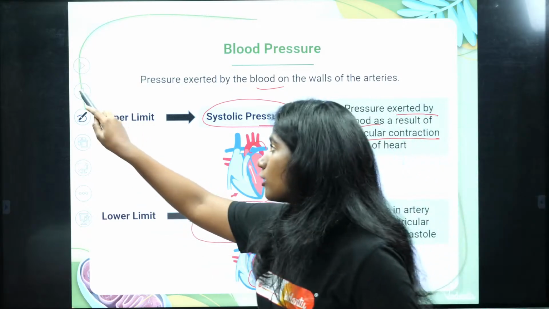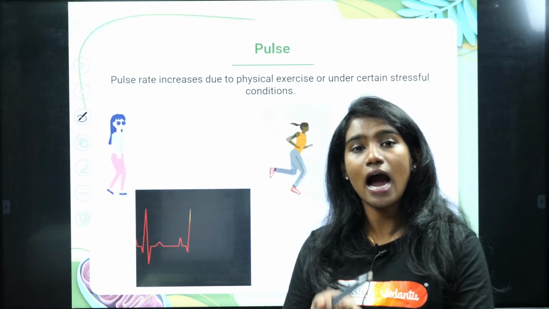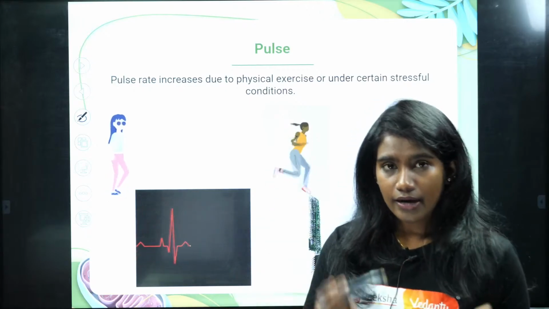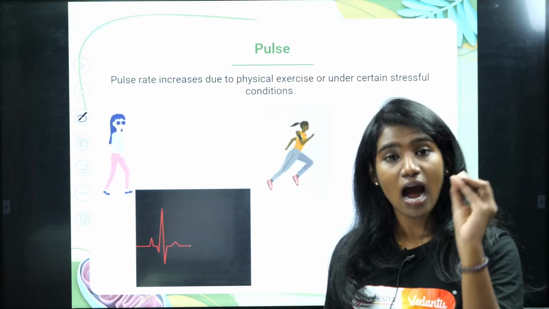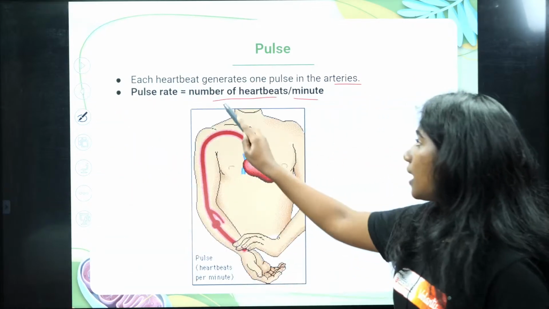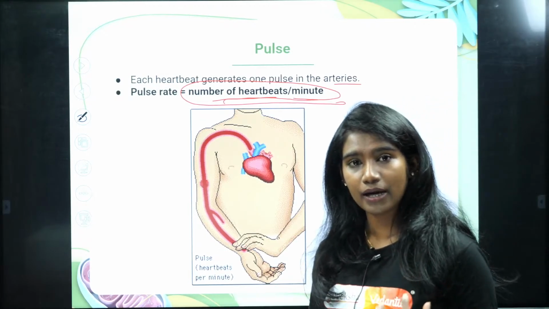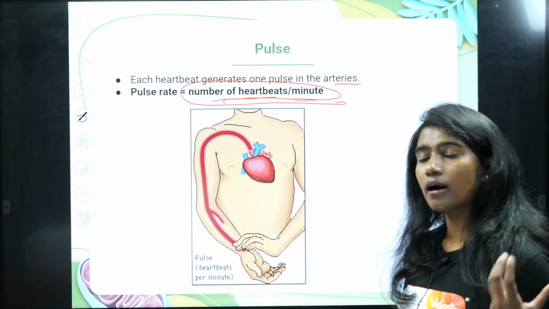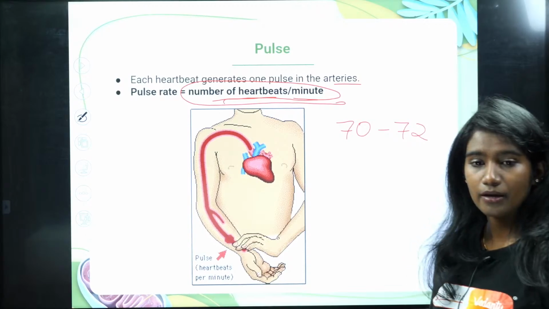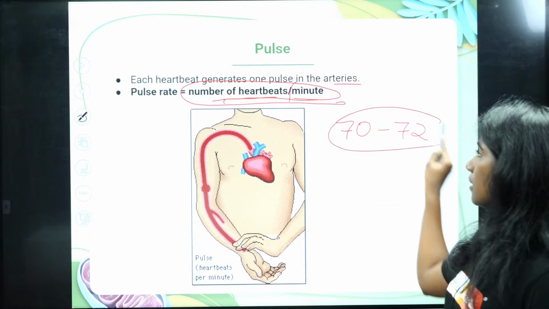Okay, what is pulse rate? I told you, you understood, right? What is pulse? It is the rhythmic contraction and relaxation of your artery with each heartbeat. When the heart beats, the blood pumps out, right? At that time there is rhythmic contraction and relaxation in the arteries as well. Pulse rate is nothing but the number of heartbeats per minute. That is your pulse rate. And what is the normal number of heartbeats in a healthy person? It is 70 to 72 times per minute, right? This is your pulse rate.